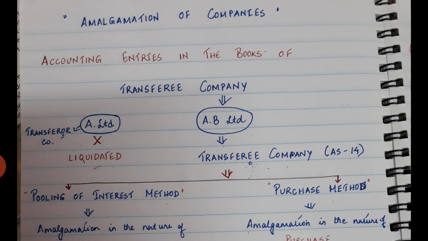That means in our example, AB Limited is considered to be the transferee company. That means AB Limited has purchased A Limited and A Limited happens to be the transferor company.